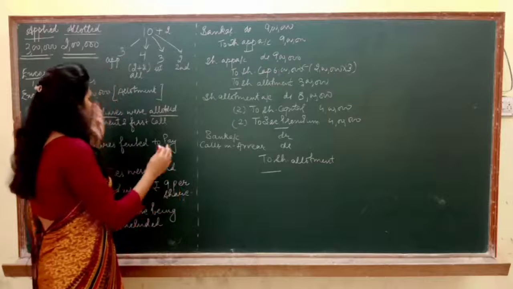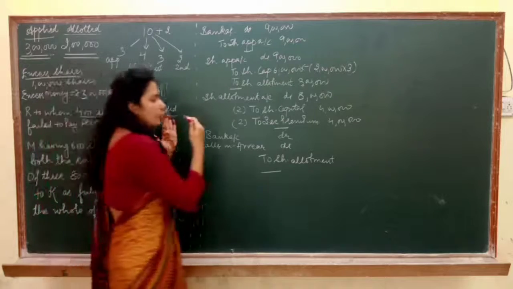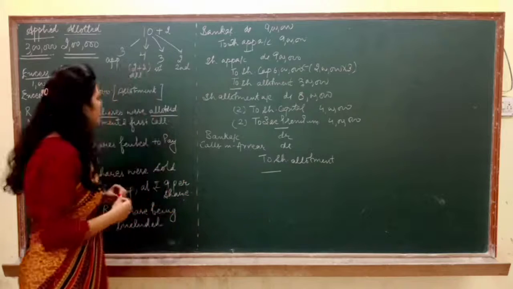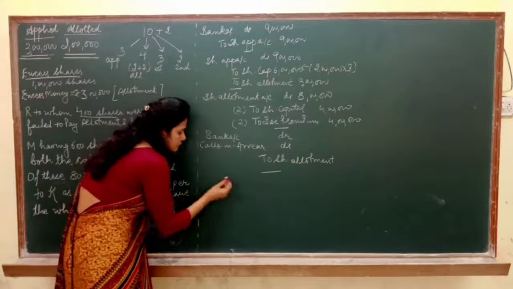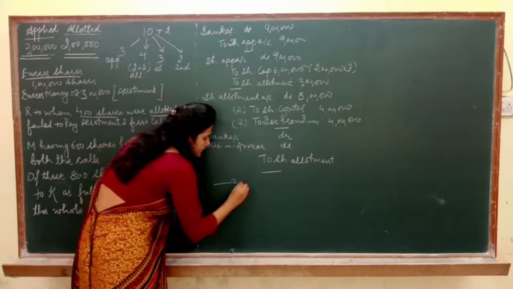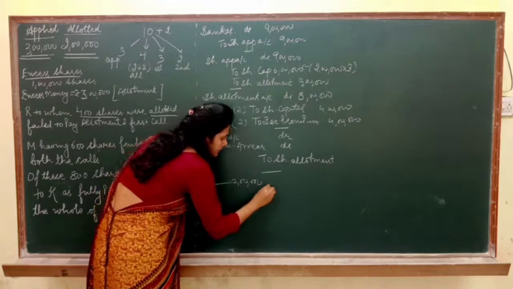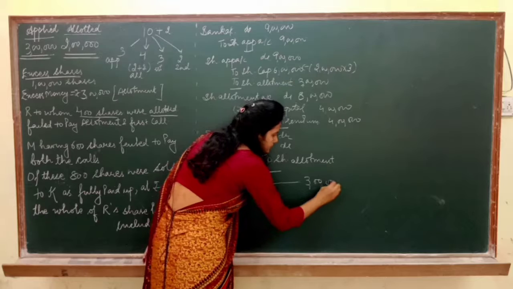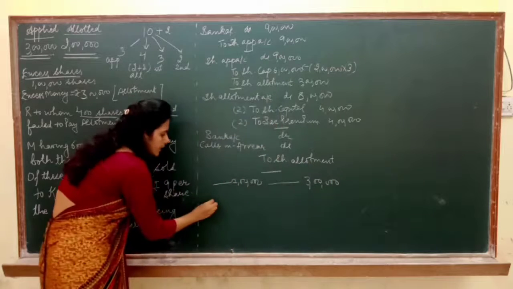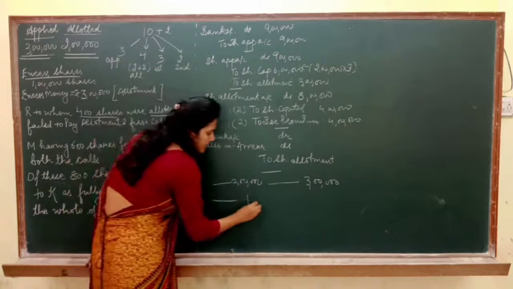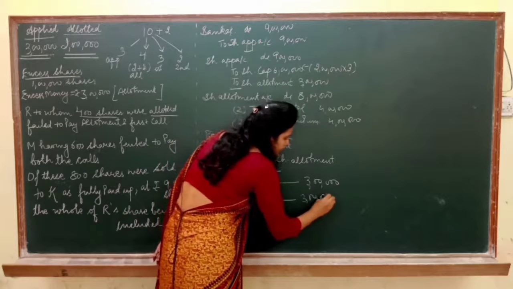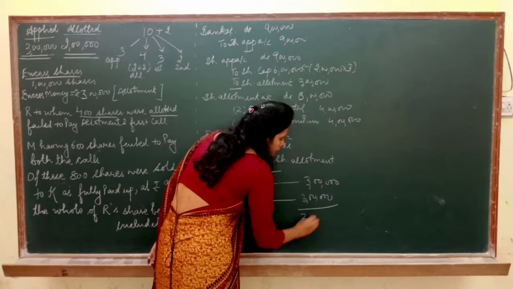Now see, you have to calculate applied shares, no? So whatever you have to calculate, that you need to keep on the right side. Got it? So here, if allotted shares are 2 lakh, then applied shares are 3 lakh. If allotted share is 1, applied share is 3 lakh upon 2 lakh.